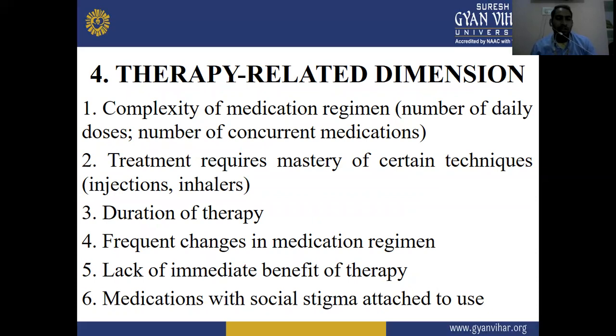And next one is duration of therapy. And next one is frequent changes in medication regimen and lack of immediate benefits of therapy. And next one is medication with social stigma attached to use. These are the therapy related dimensions.